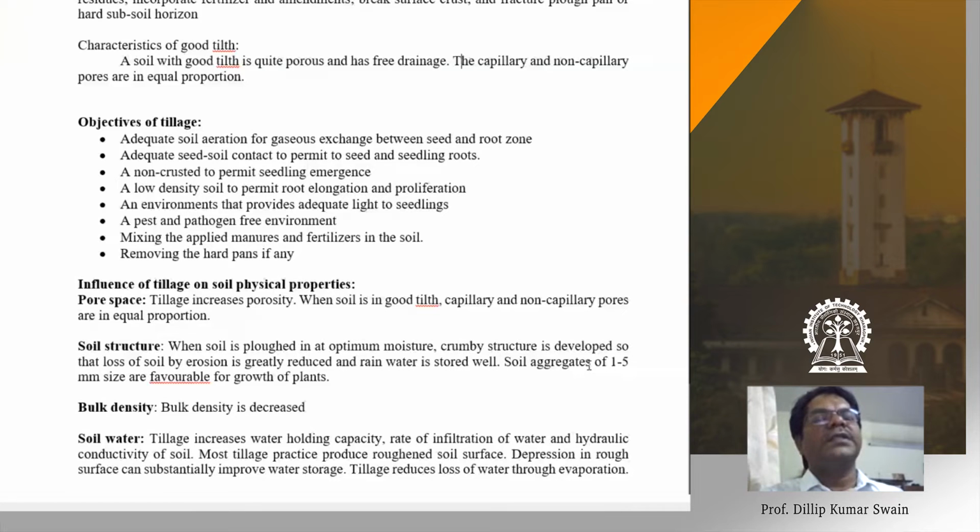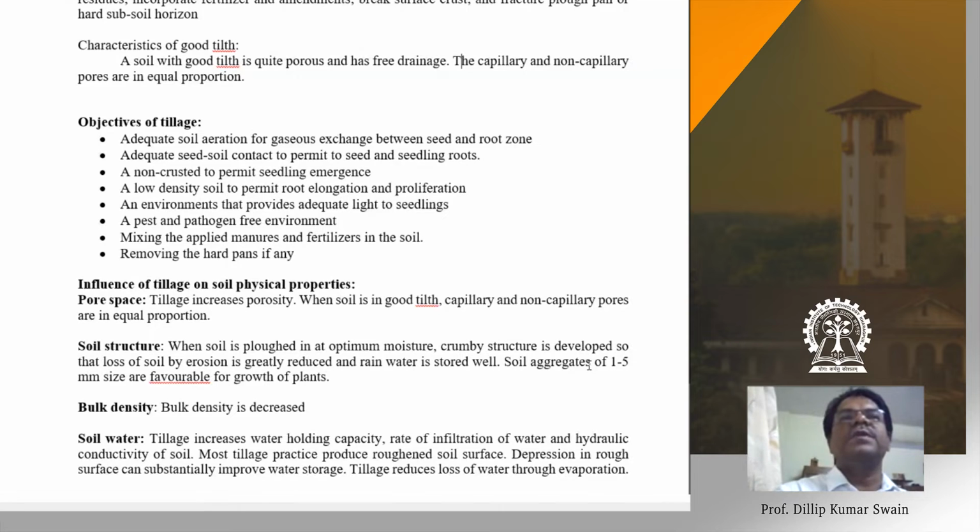So water present between field capacity and wilting point is known as the available soil moisture. Available soil moisture for the crop is the water present between field capacity and wilting point. And when the soil moisture is depleted to around 25 to 50% of the available soil moisture, then we provide the initial tillage operations to have a proper structure for the growth and development of the crop.